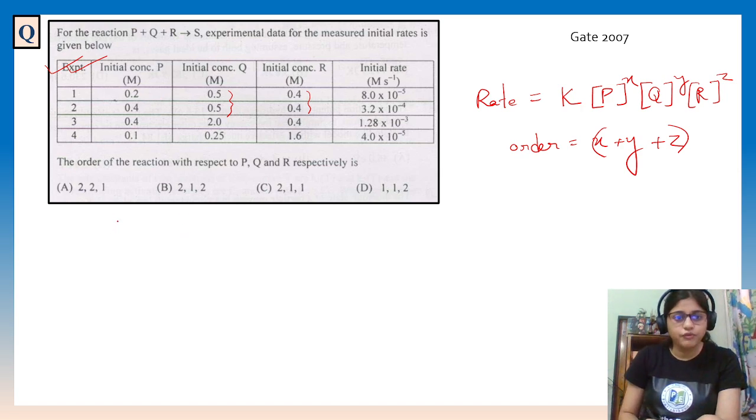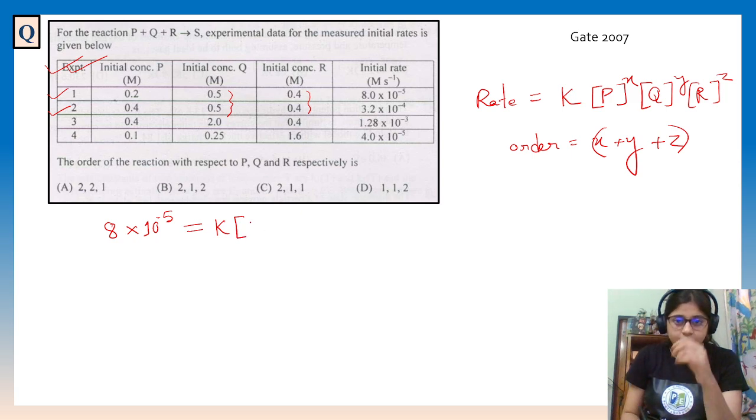So we will write the rate expression for these two. For the first one, rate is 8 into 10 to the power minus 5 equals k P to the power x. In the case of P, I will write the values only because concentration is given, right?